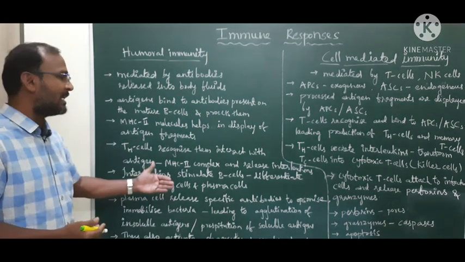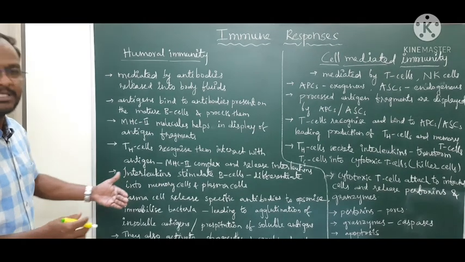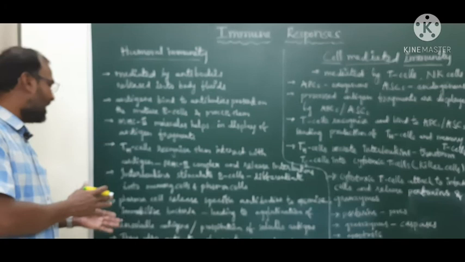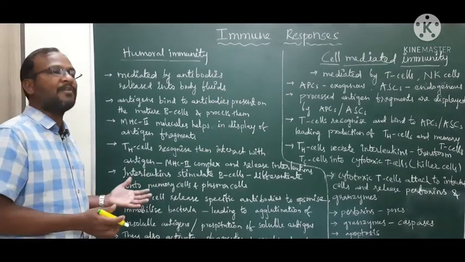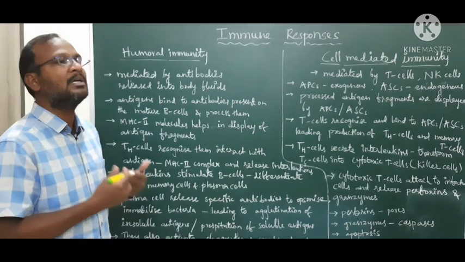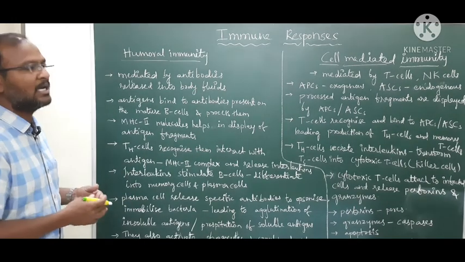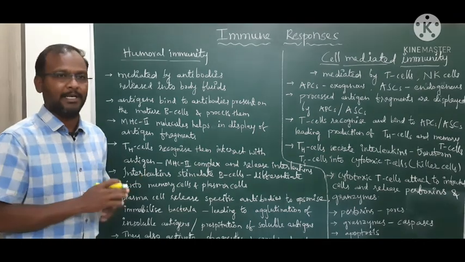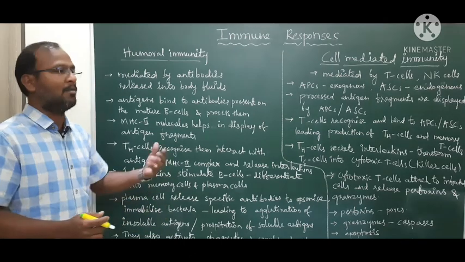That means when these interleukins are released, they activate the B cells to differentiate, and they also activate the phagocytes and complement system. These phagocytes, as the very name says, engulf these antigen infected cells or complexes and neutralize them completely. This is how the humoral immunity is carried out in the body.